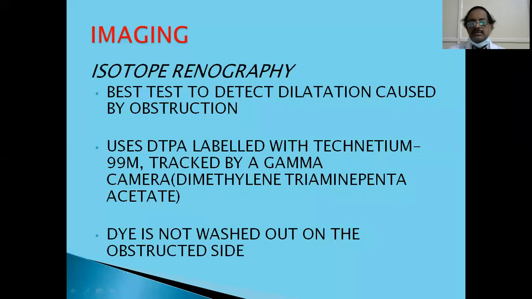What happens? All these things are filtered by the kidneys, concentrated and excreted. So all these functions you can see. But there is another scan wherein you can see the morphology of the kidney. That is called the DMSA scan, whereas this DTPA scan gives an idea as to the function, filtration, obstruction, and emptying, how much time it is taking to empty.